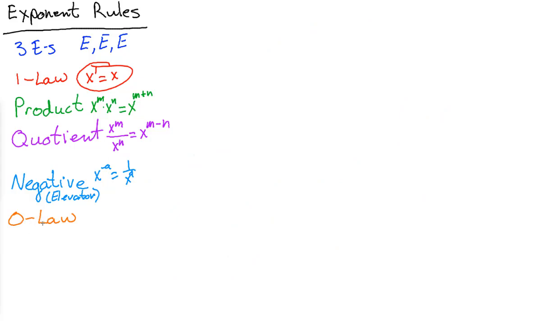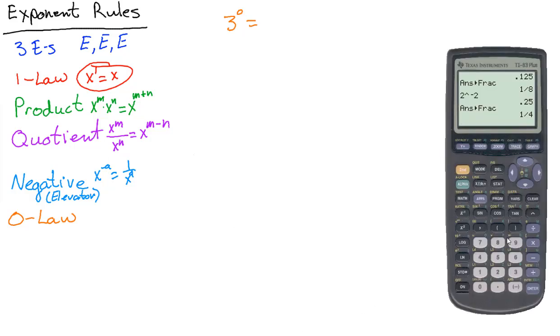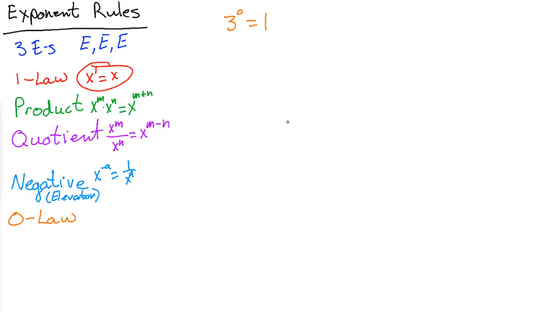This final law flips people's minds over on their head. It's just a crazy experience when they see something. I'm going to put out a number for you. 3 to the 0 power. And initially, you'll think that might be 0. You think that might be something else, but let's plug it into a calculator and see what it is. 3 to the 0 power, and I hit enter. 1. What? 3 to the 0 is 1.